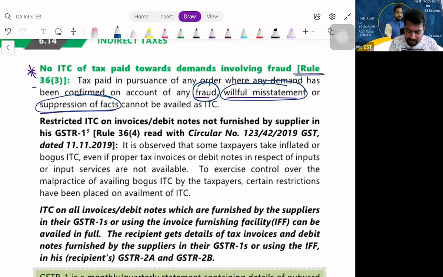So, rule 36, sub rule 3 says no ITC of tax paid towards demands involving fraud, willful misstatement, or suppression of facts. Is it clear? Shall we proceed? Right.